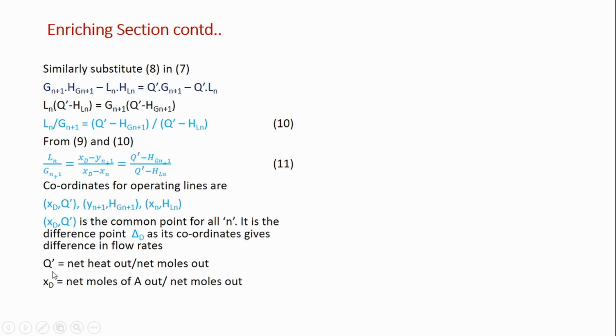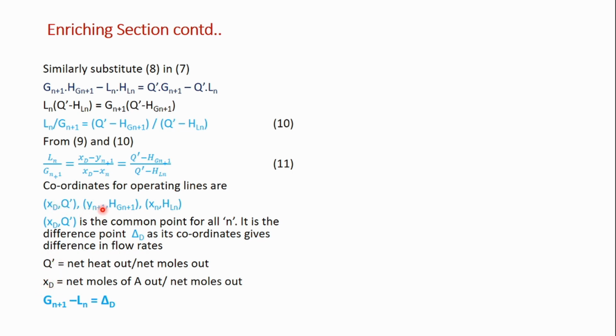So this is Q dash, the net heat out. This is the enthalpy information, energy, on the y-axis, and xD is the composition. So this is the y-axis point and this is the x-axis point.